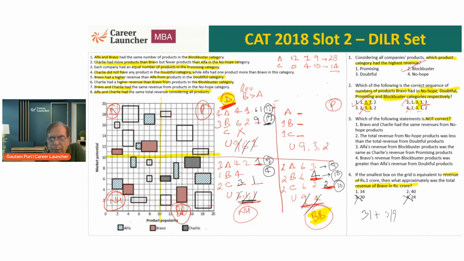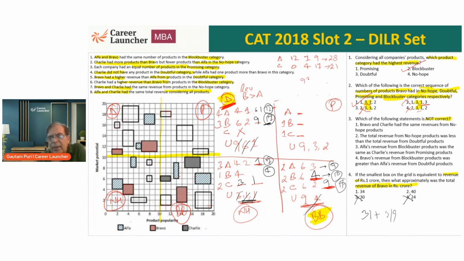Oh, how stupid of me. I made a mistake here. I was just wondering where the gap came from. I don't know why I put a 2 out here. 9 to 11, 11, 6, 17. So in the blockbuster category, this should be 17. So in the blockbuster category, Alpha is 9 and Charlie is 17. So 17 and 4, 21.